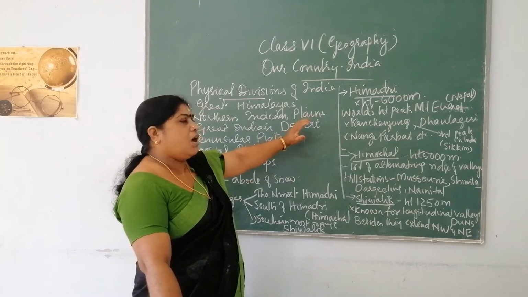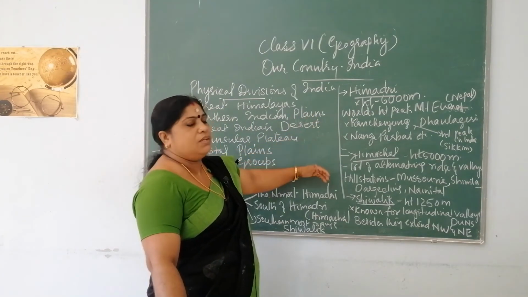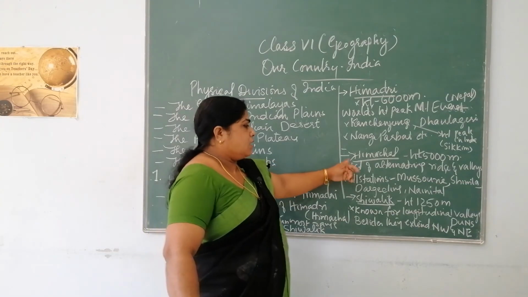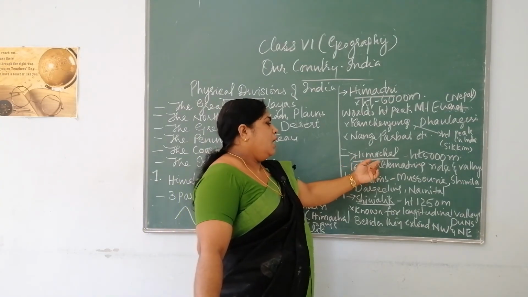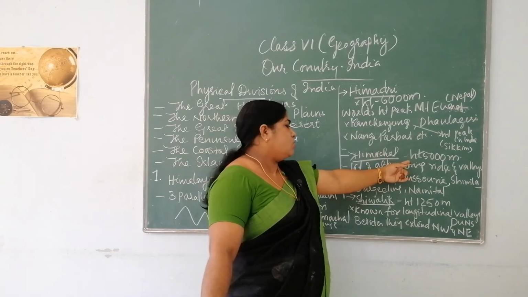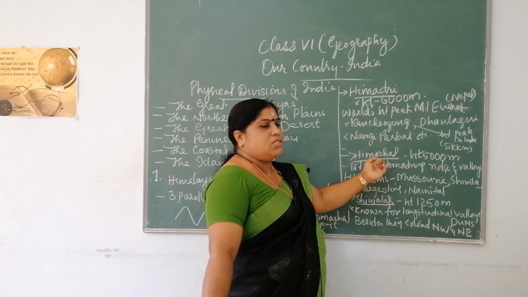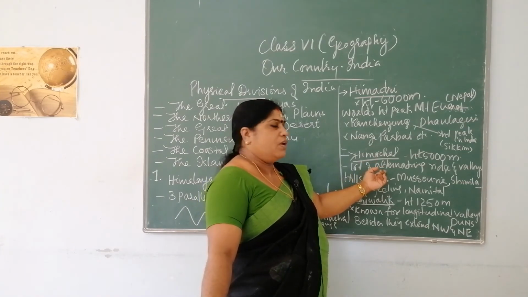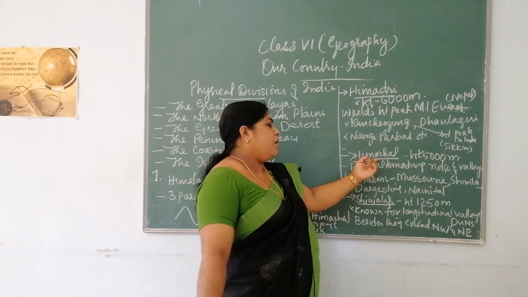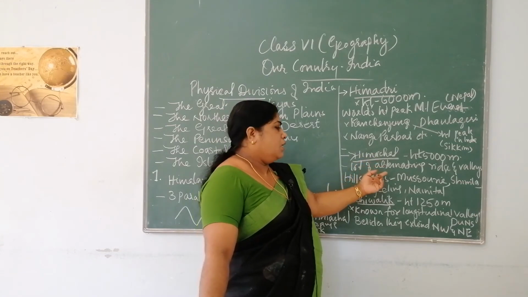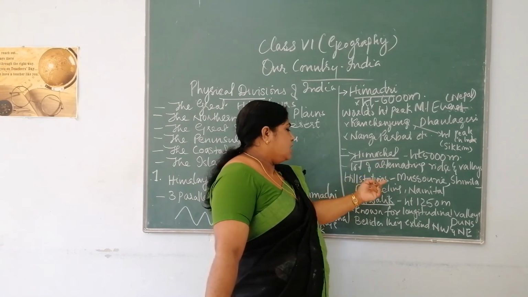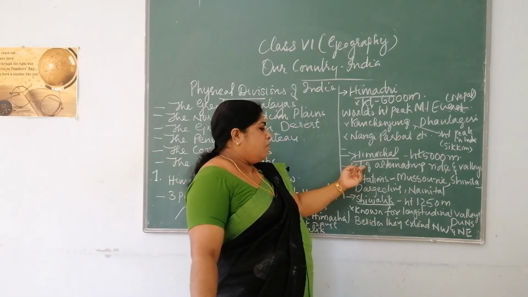You are getting only the outline of these physical features, and the detailed one you will be learning in other classes. Now next is the Himachal. Its height is around 5,000 meters, and here you can see a lot of alternate valleys, and a number of hill stations are situated in Himachal like Mussoorie, Shimla, Darjeeling, Nainital. All these are famous hill stations that you find in Himachal.